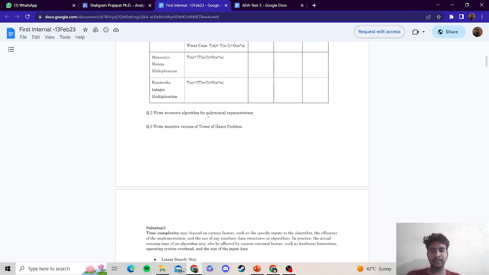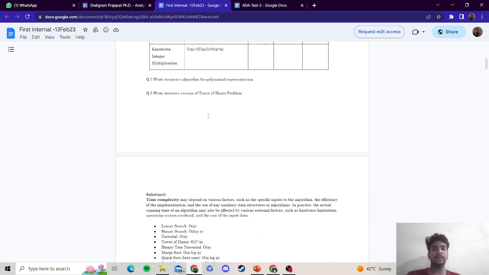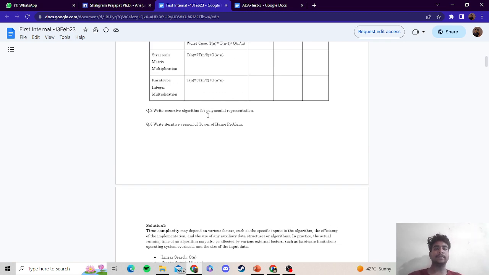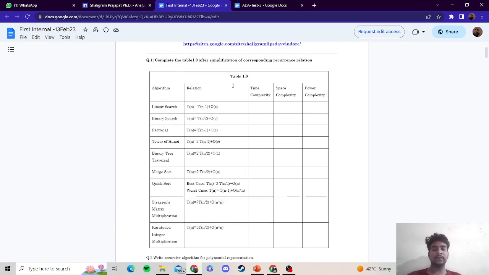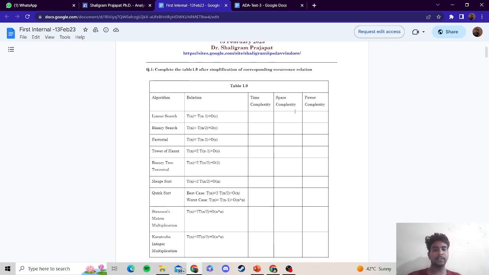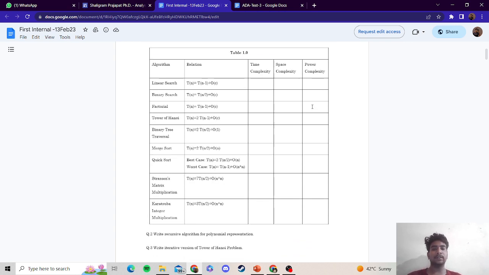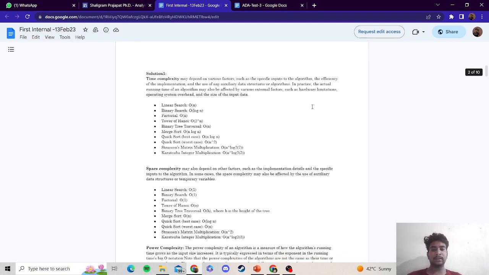The second question is to write the recursive algorithm for the polynomial representation. The third question is to write the iterative version of the Tower of Hanoi problem. Coming again to the first question, we have time complexity, space complexity, and power complexity. First of all, we will learn what these three terms are.